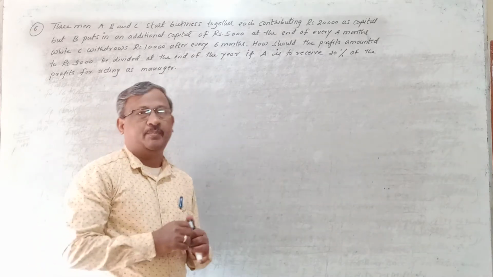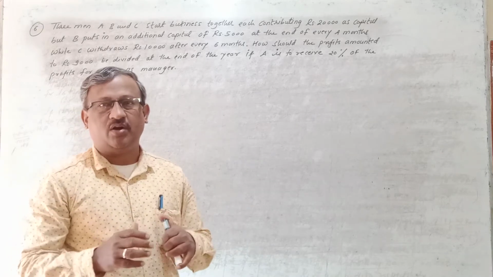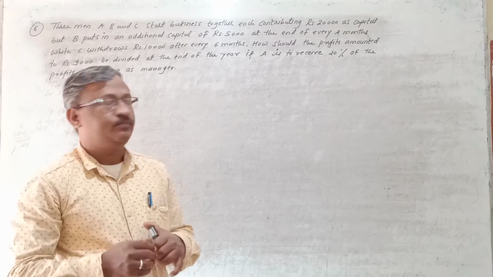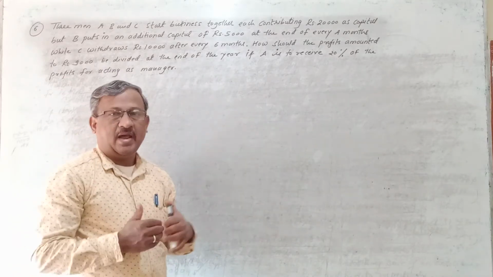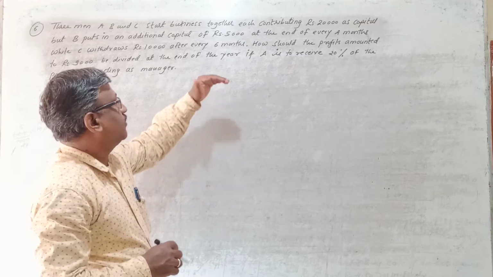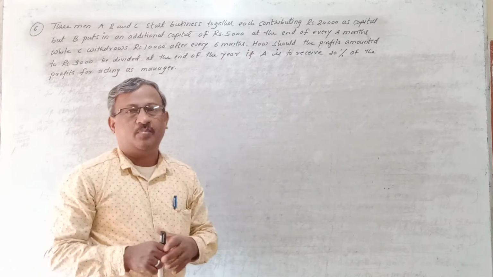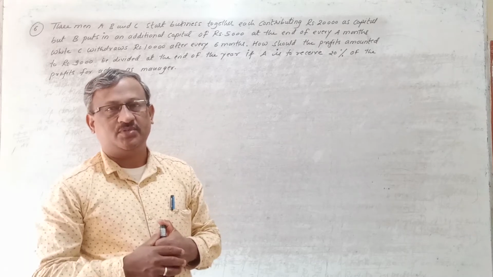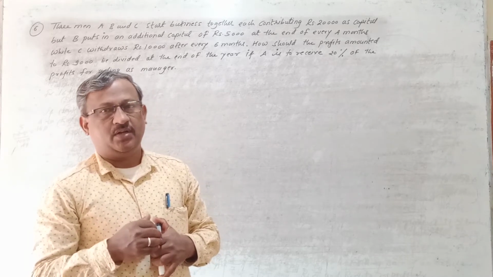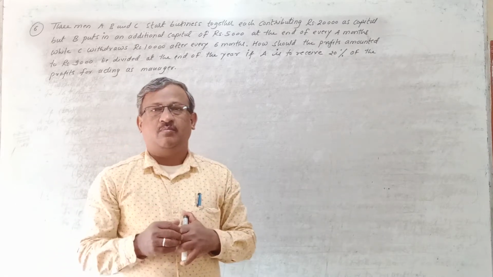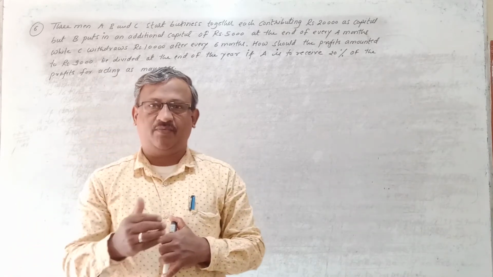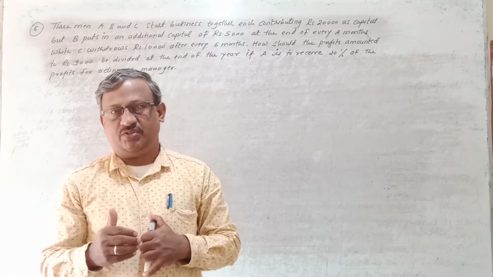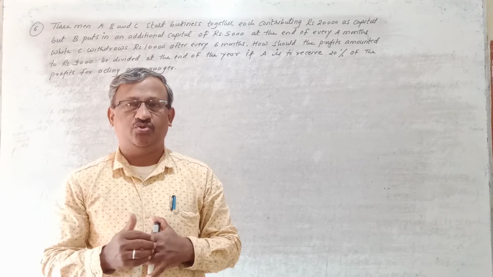So here, whatever capital A, B and C have invested, they have not invested for a fixed time. After a particular period, the capital has changed, because one partner has invested more and another partner has withdrawn capital from the business. So when any partner invests or withdraws money after a particular period, naturally their capitals will change, and as capital changes, the capital ratio also changes.